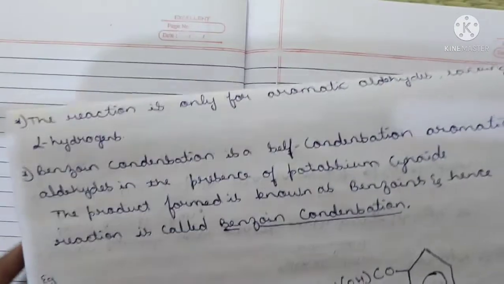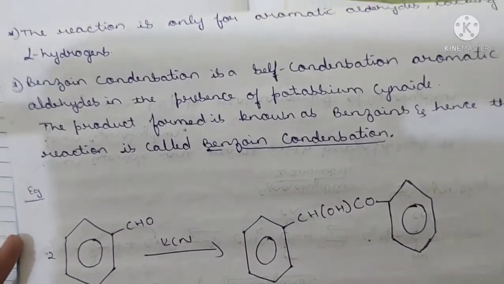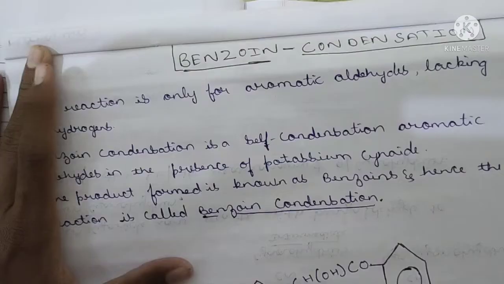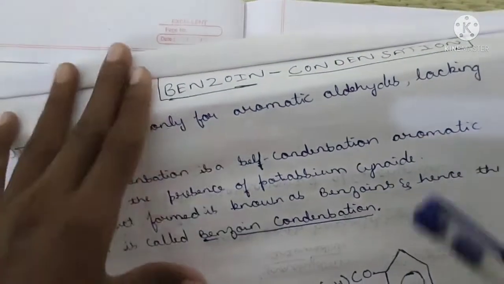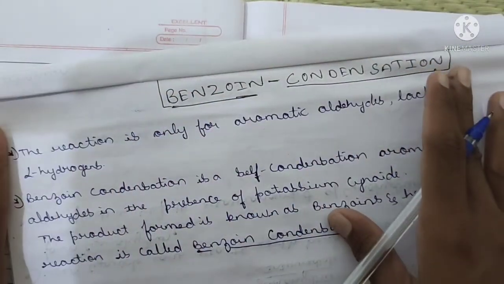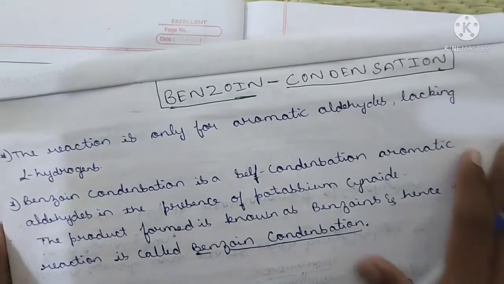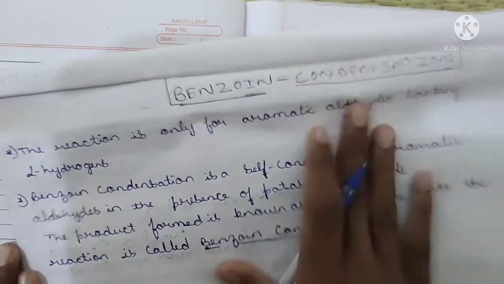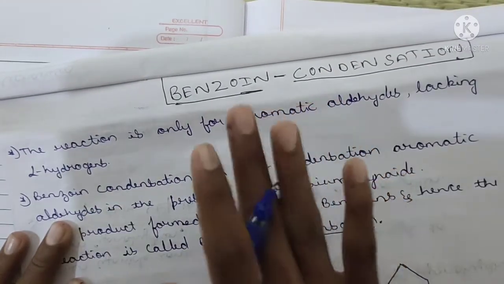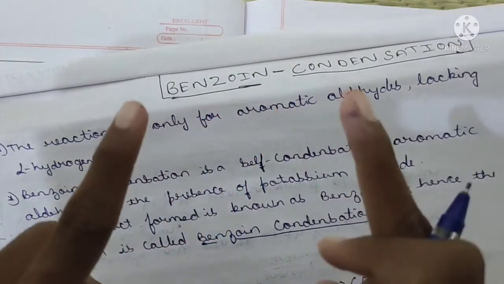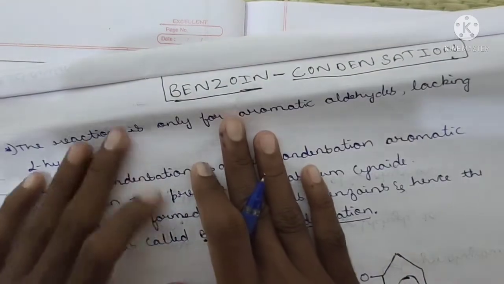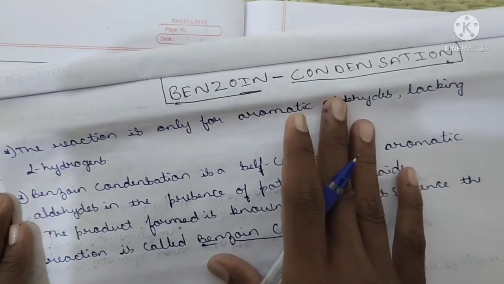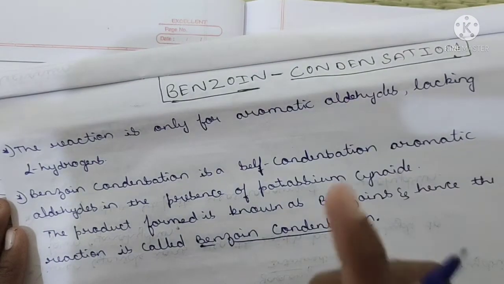Let's move towards the next type, that is benzoin condensation. Here the benzoin condensation is also a very easily understandable topic. How? See, the reaction is only for the aromatic aldehydes which lack alpha hydrogens. The name itself indicates benzoin, meaning benzene ring structure. And this reaction takes place only in the presence of aromatic aldehydes. And one more speciality, that is lacking of the alpha hydrogen atom.